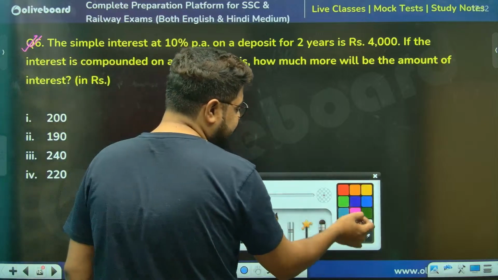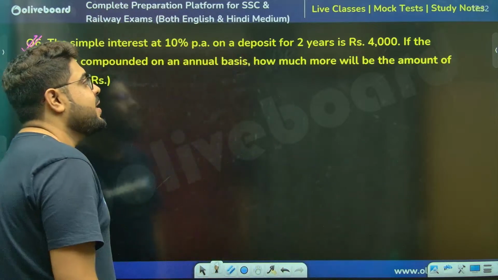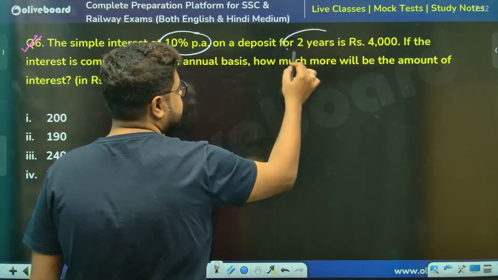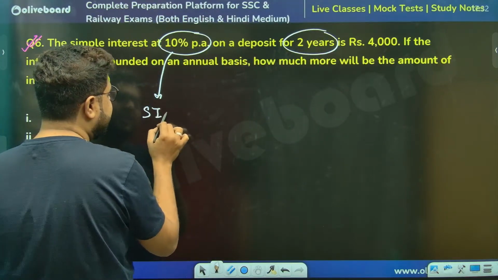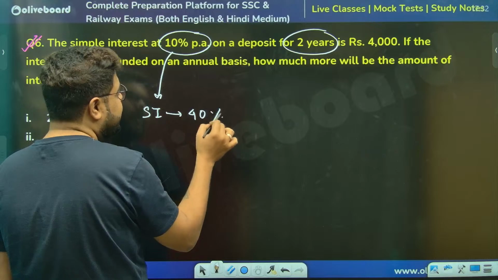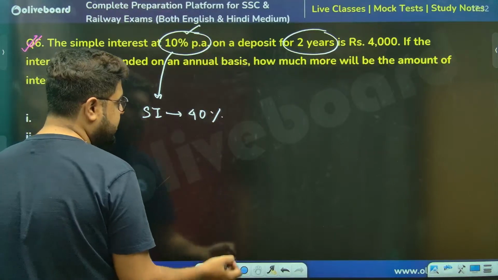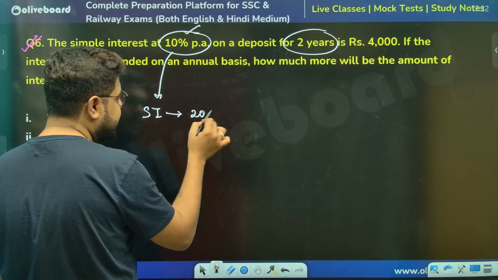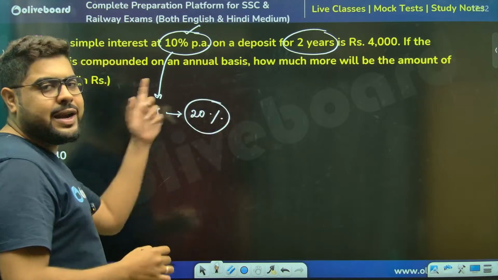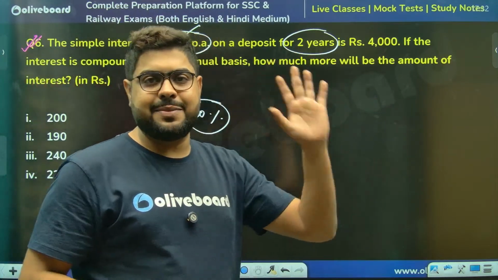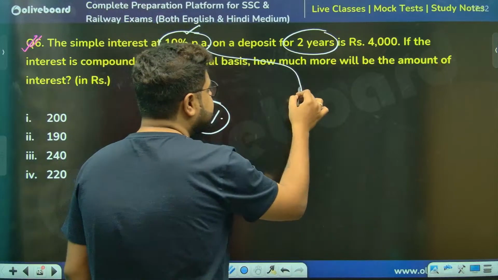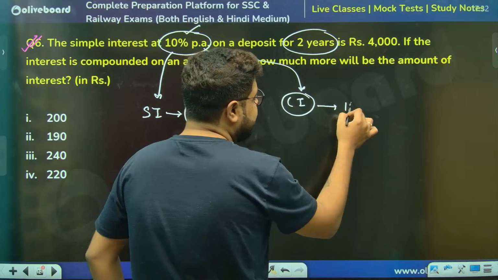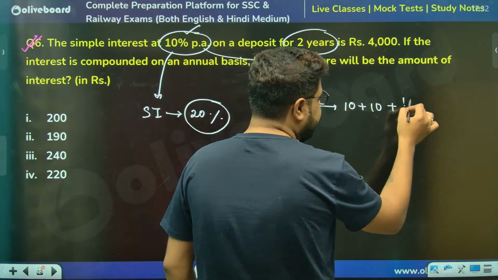So there are multiple ways to think. 10% per annum for 2 years. Simple interest will be, sir, 20%, sorry, I said 40%. Simple interest will be 20%. Why, sir? 10% first year, 10% second year, total 20%. Sir, what will compound interest be for 2 years? Because they are talking about compound interest later on. So 10 plus 10 plus 10 into 10 by 100.